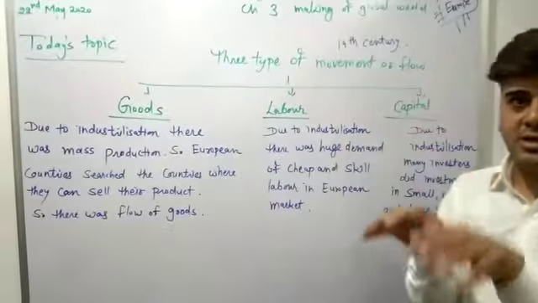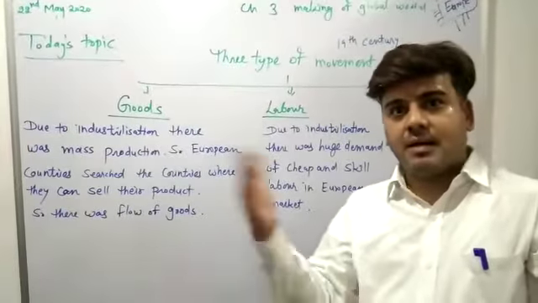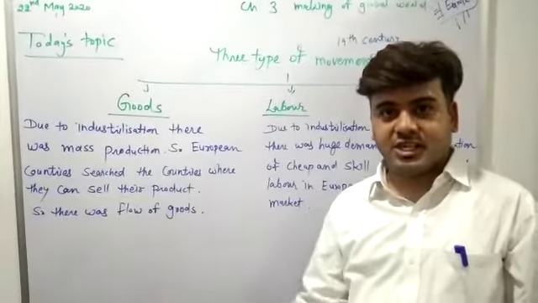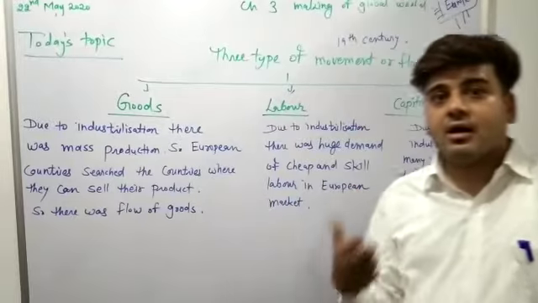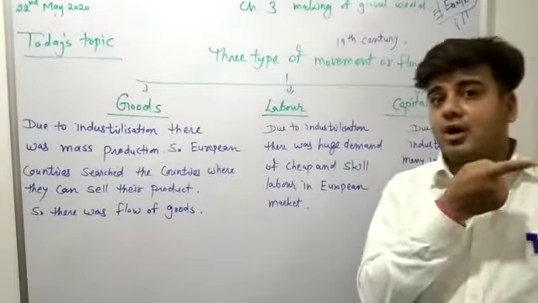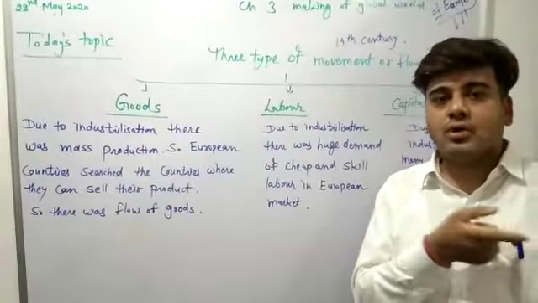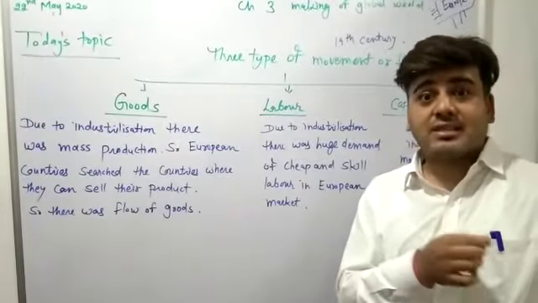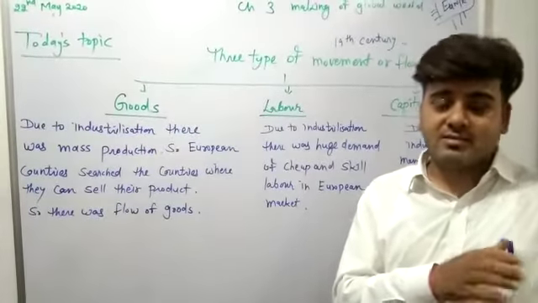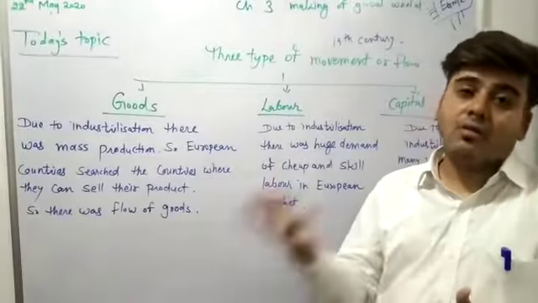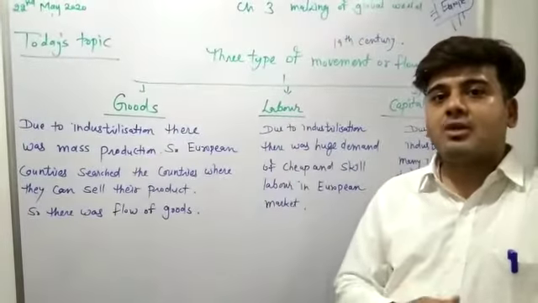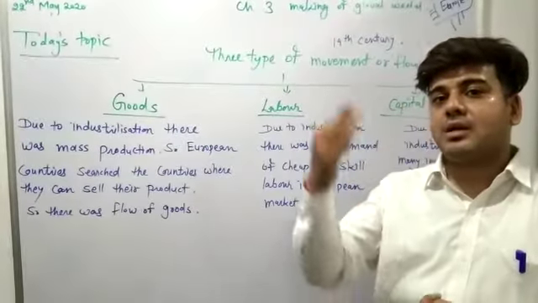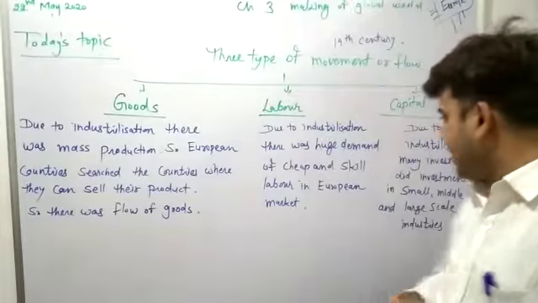They moved toward Asian countries, for example Vietnam, Indonesia, Laos, Cambodia, India. They moved toward African countries, Congo, as well as Cape Town. They moved toward the US, United America. For what? For cheap and skilled labor, so that they could work in the European market.